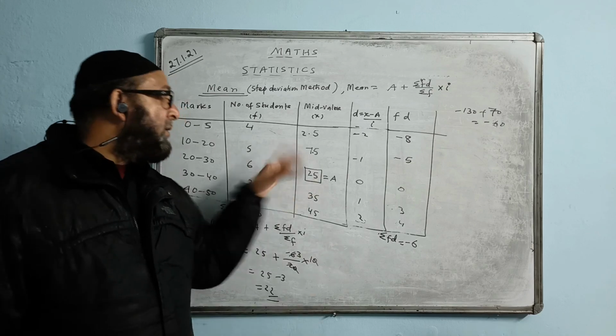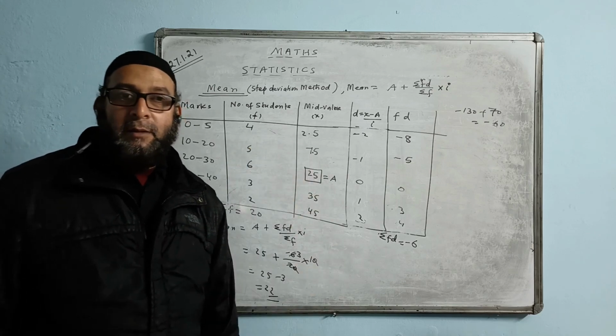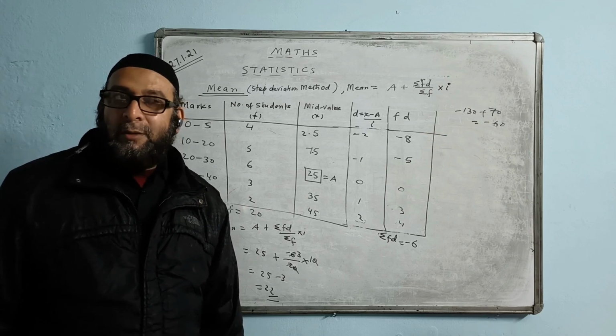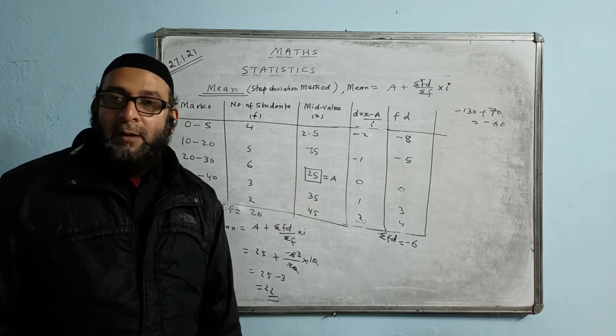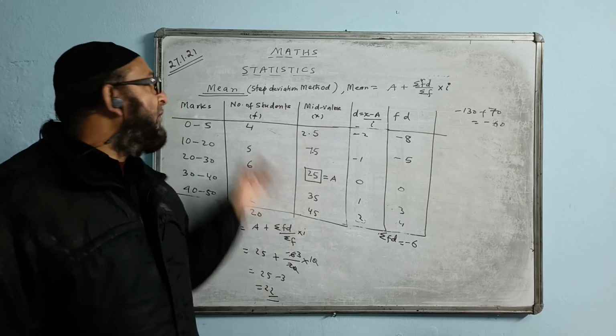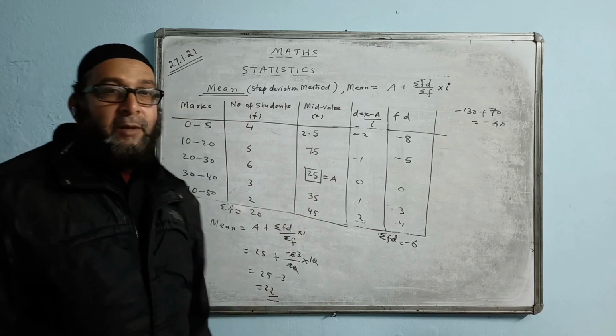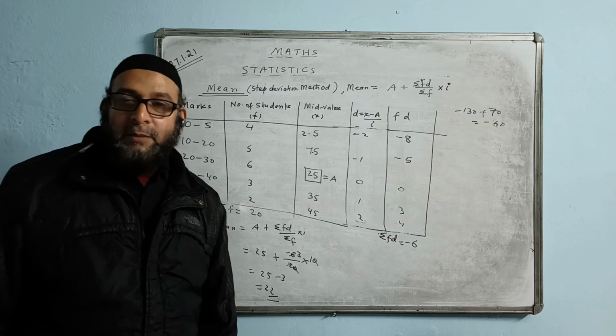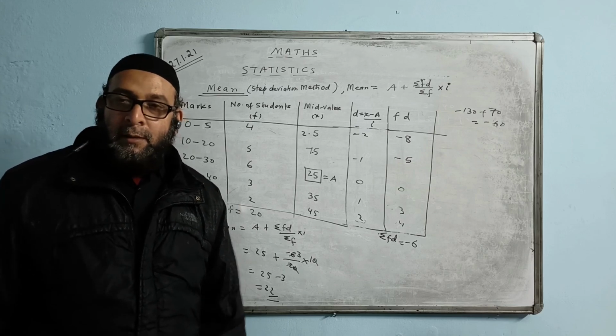Okay, tomorrow I will discuss a little different type here and then we will be doing the histogram. This chapter is quite easy in scoring. One question of 5 marks comes every year on finding mean. It's a 5 marks question and that comes every year. Don't miss it.